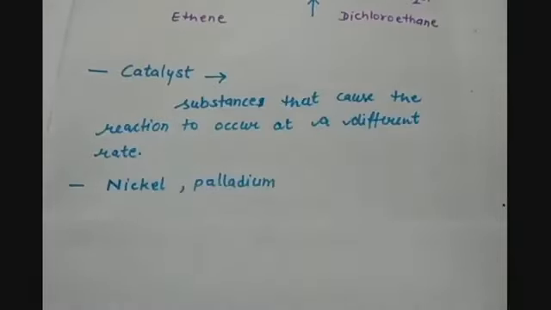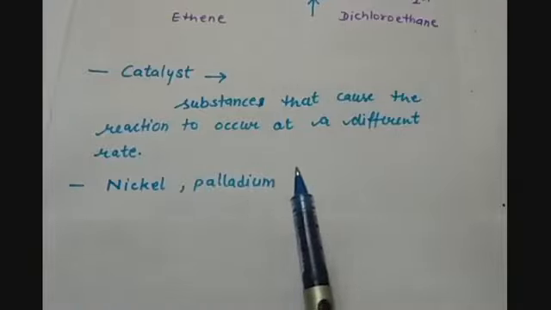But as we know, it is hard to break the double or triple bonds, as they are the strongest as compared to single bonds. So there is a need of some other substance which can help in performing these kinds of reactions. The catalyst is a substance that causes the reaction to occur at a different rate, or generally you can say that a catalyst speeds up the reaction. Generally nickel and palladium are used as the catalyst in these kinds of reactions.